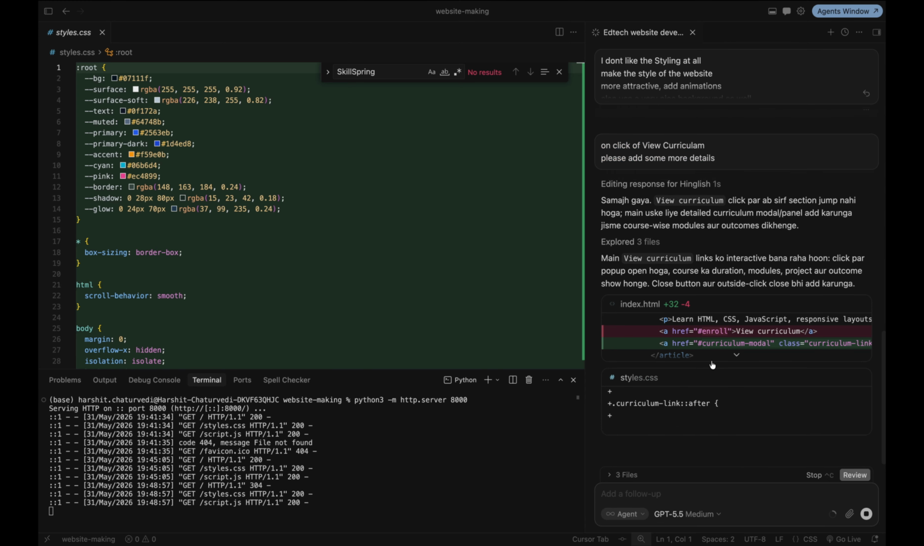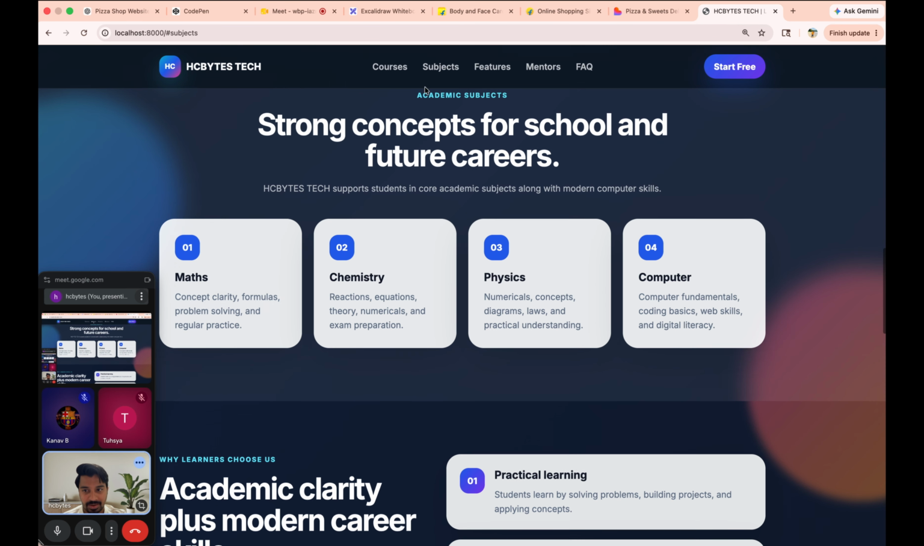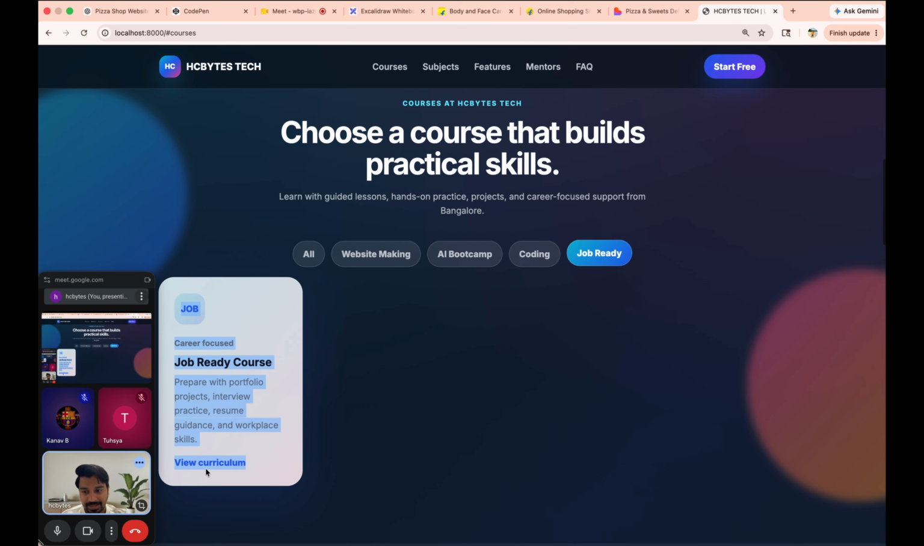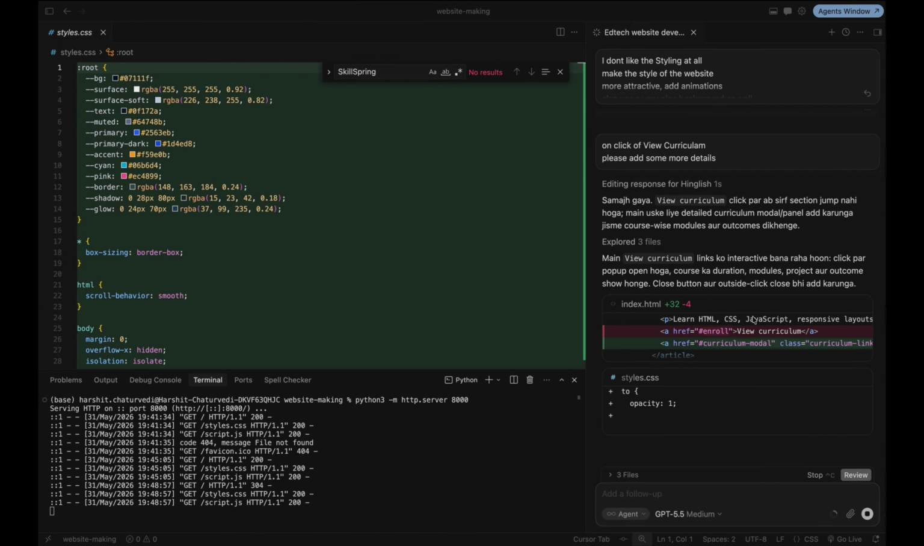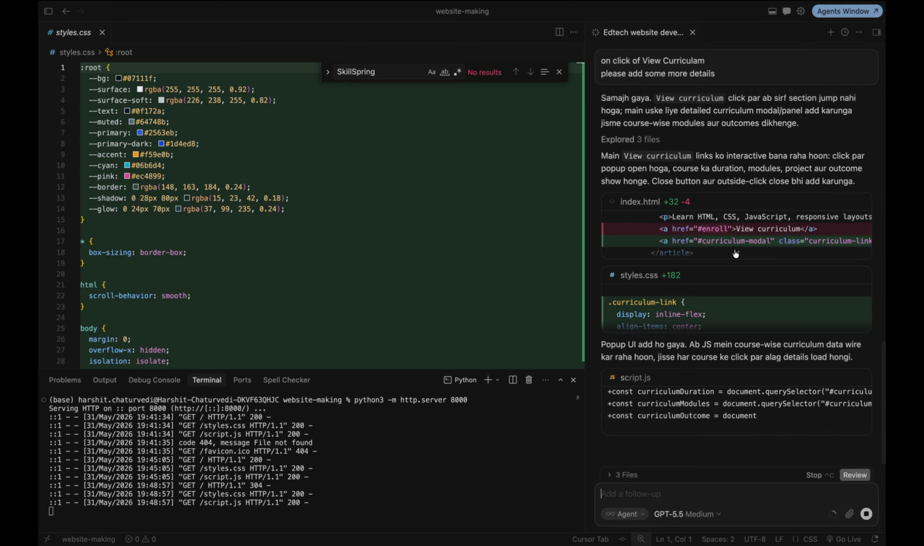So it is doing what? It is creating the on click function. If I click on view curriculum, now it will generate something. So this is index.html. In this file, what is added?